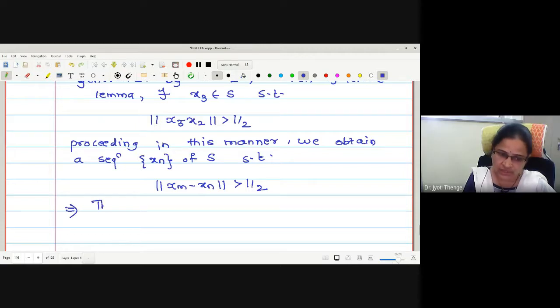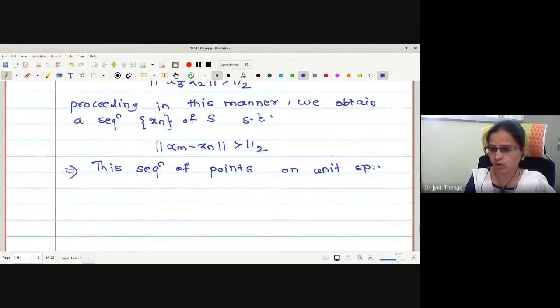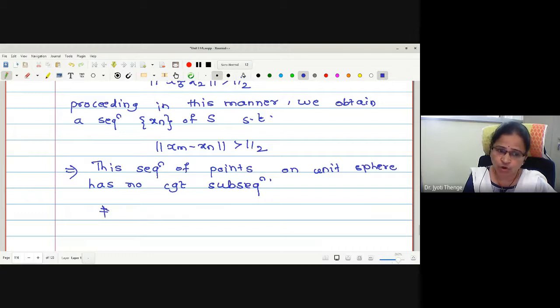Therefore, this sequence of points on the unit sphere has no convergent subsequence. And if it has no convergent subsequence, this contradicts the fact that S is compact.